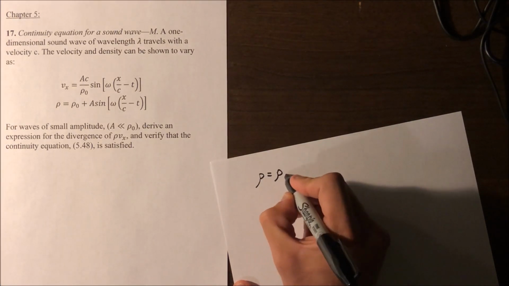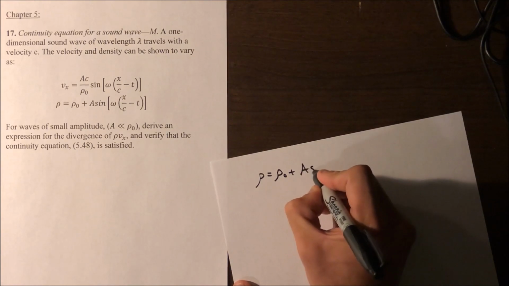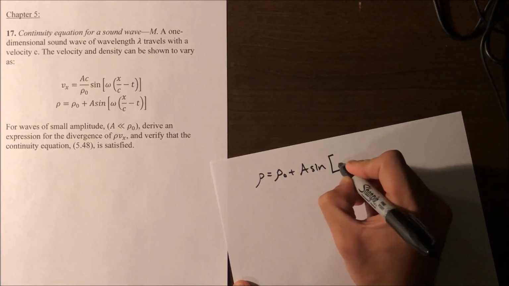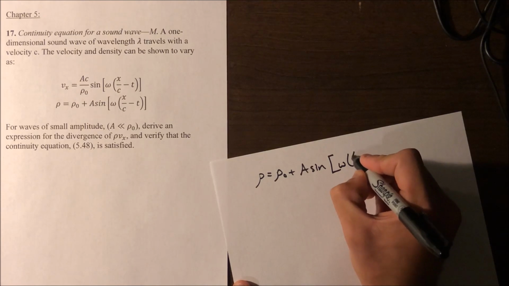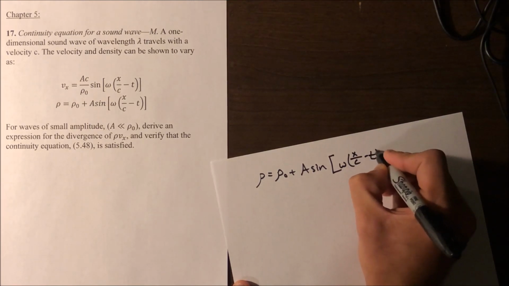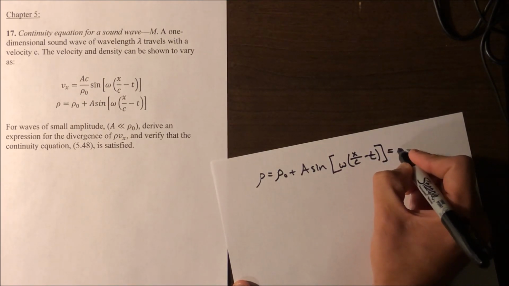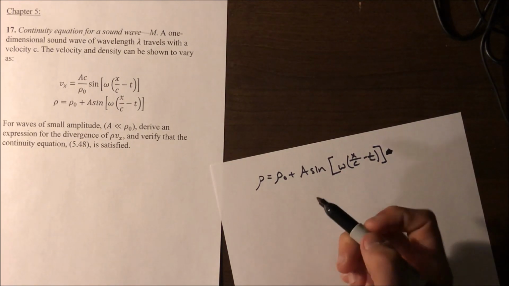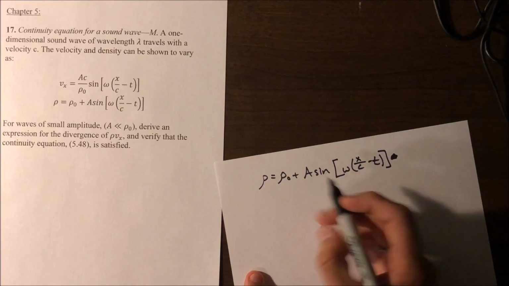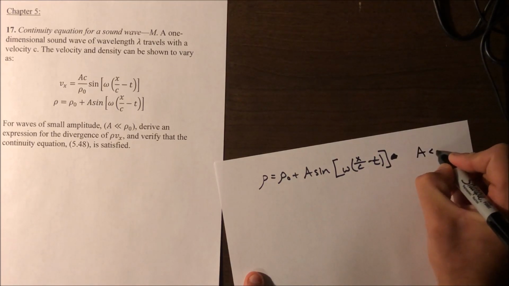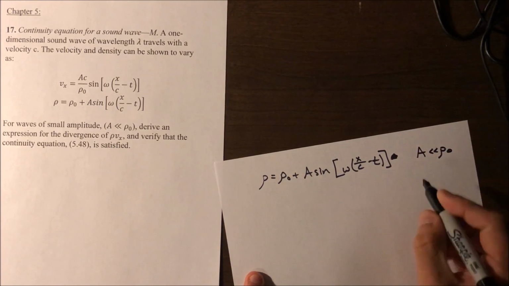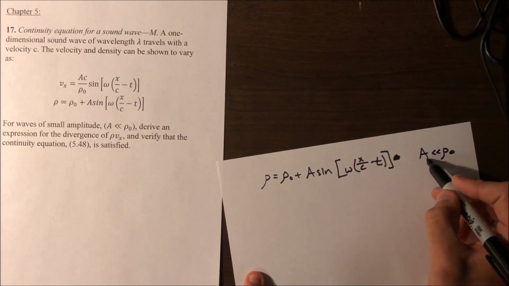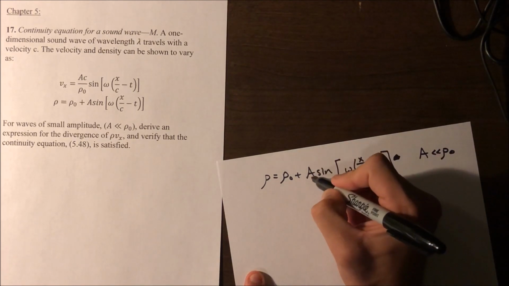Rho equals rho naught plus A sine of omega times quantity x over c minus t. Now, since A is much less than rho naught, we can assume that A is negligible, which means it's 0.